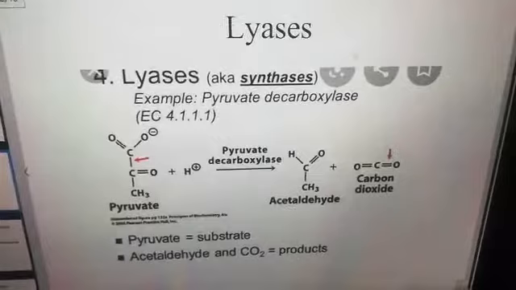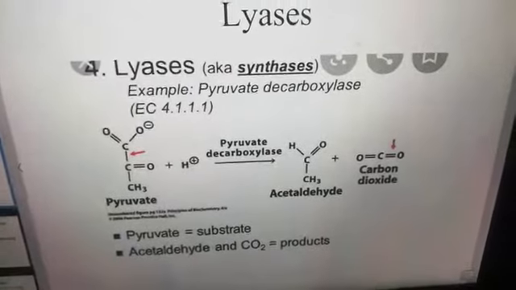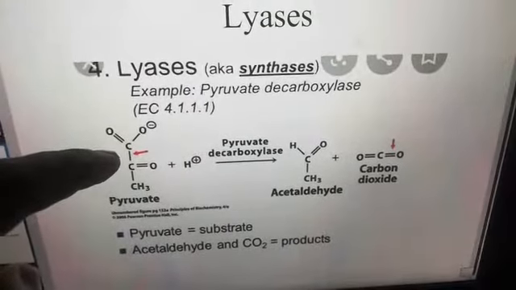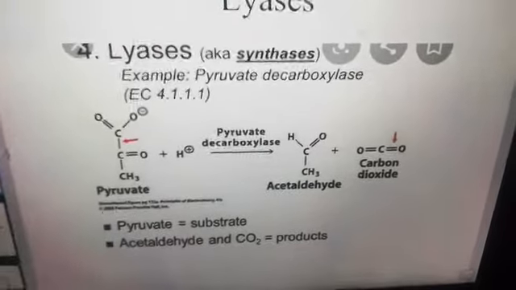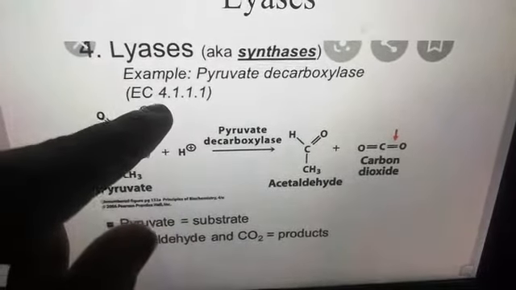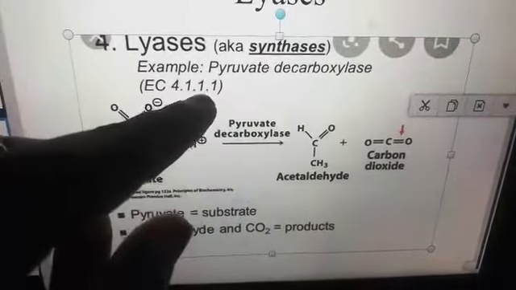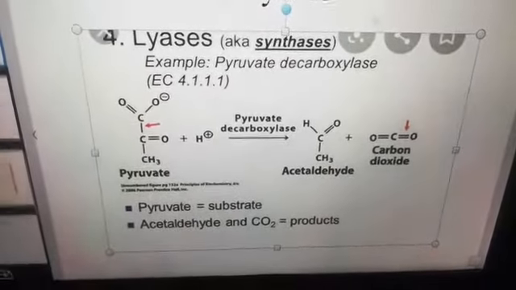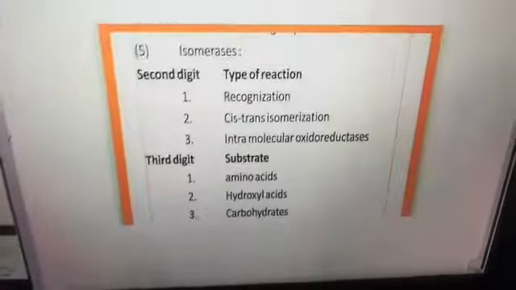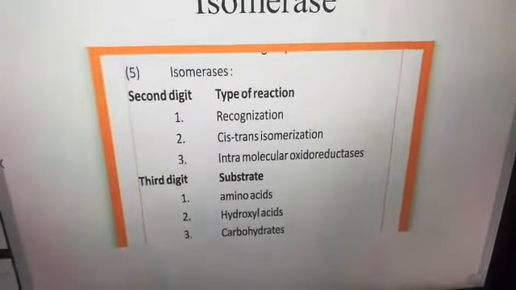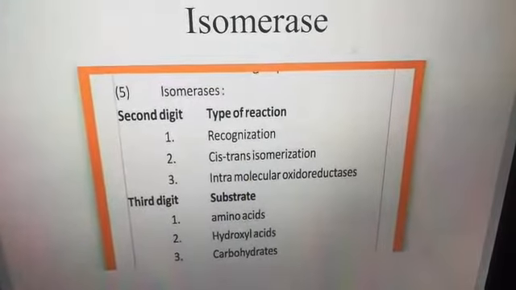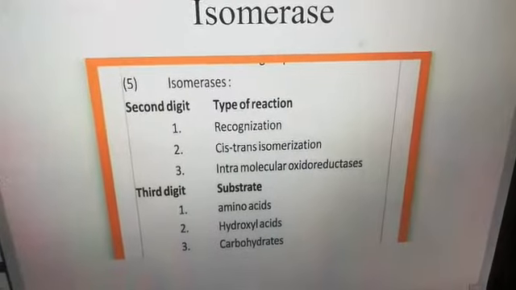We'll take an example for lyases, pyruvate decarboxylase. It is going to break down a carbon-carbon single bond. Hence, in the EC naming system, its EC number will be 4.1.1.1. Next is isomerase. Isomerases are the type of enzymes which carry out isomerization reactions.